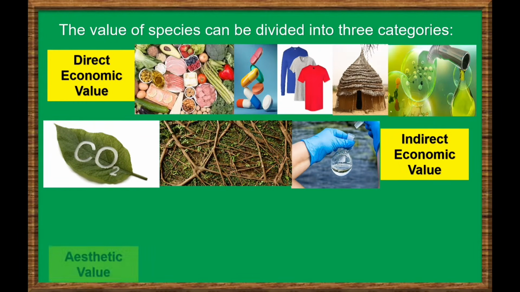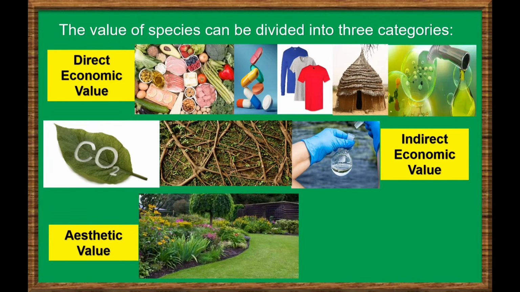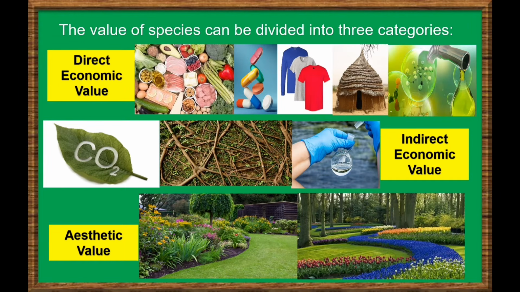And lastly, aesthetic value. A lot of species provide visual or artistic enjoyment, like a forested landscape and the calming beauty of a natural park. Or they may be used for spiritual meditation like the prayer mountains.